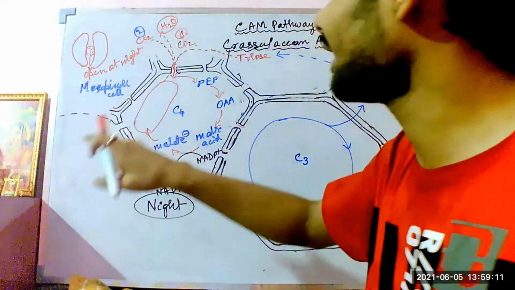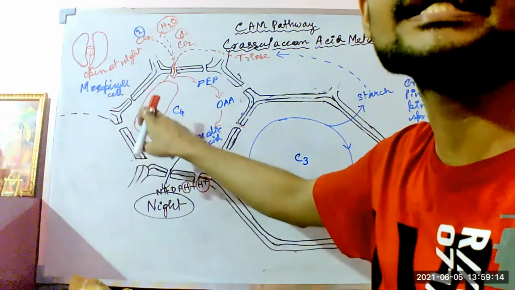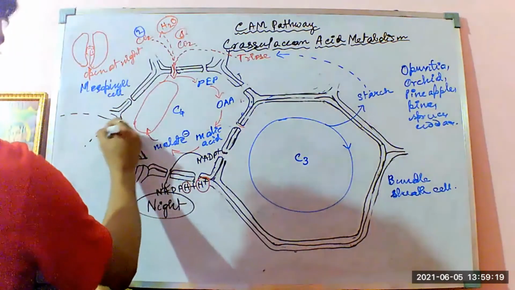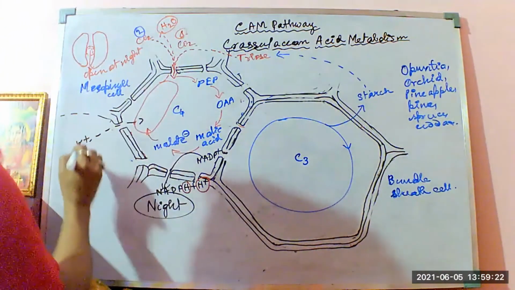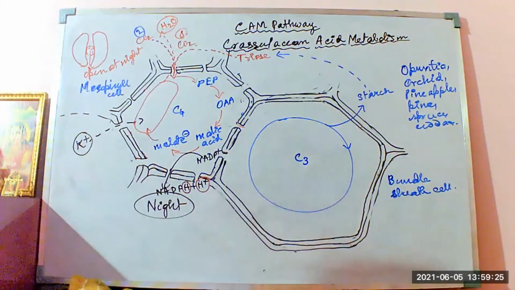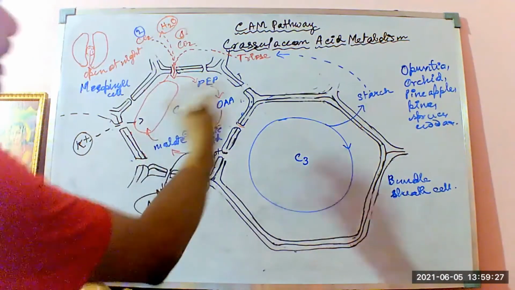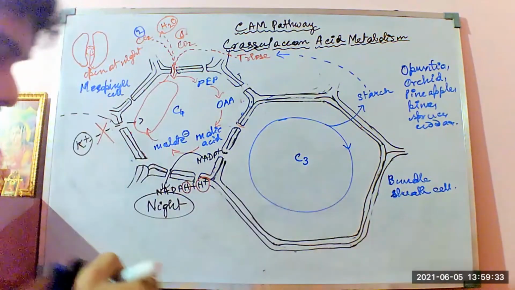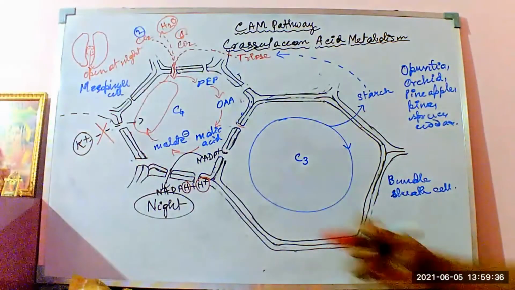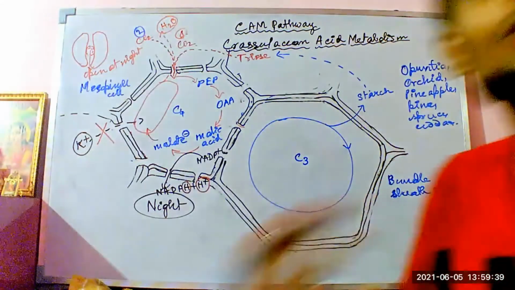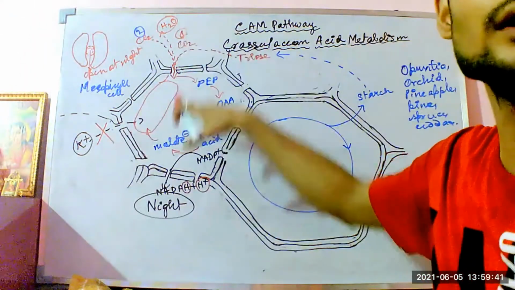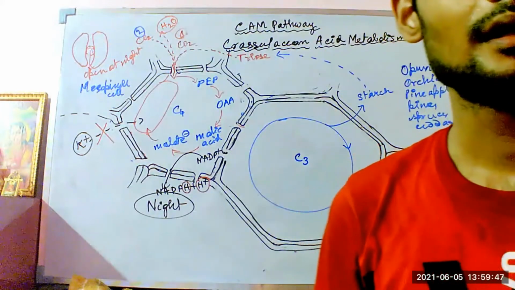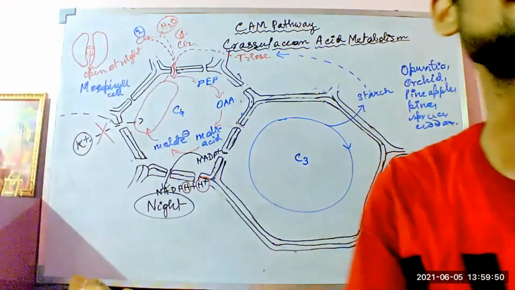So here the malate ion is getting inside the vacuole, but the entry of the K plus ions, which was happening in the normal photosynthetic plants, in the crassulacean acid metabolism plants or CAM plants, this entry of K plus ions is totally denied. It does not happen. Thereby the osmotic concentration does not increase too largely, so that the H2O molecule will traverse back into the cell for completing the process of endosmosis. Okay, the H2O molecules will go out completely.